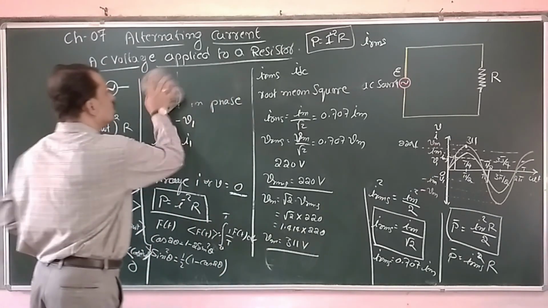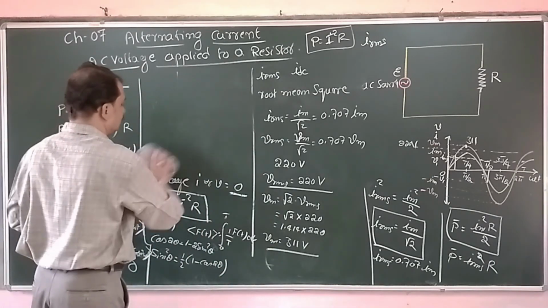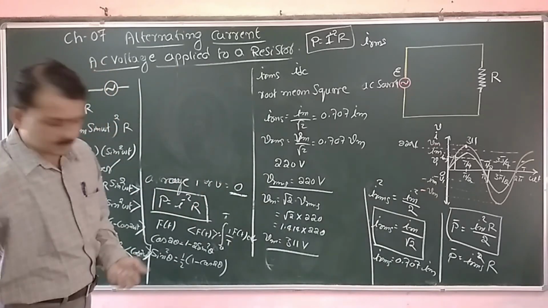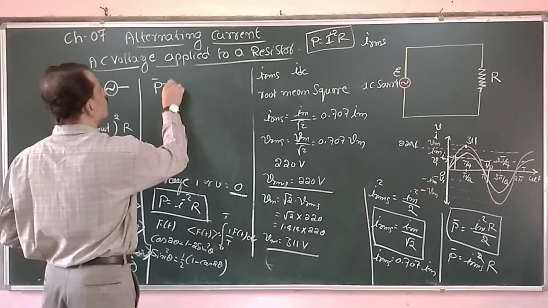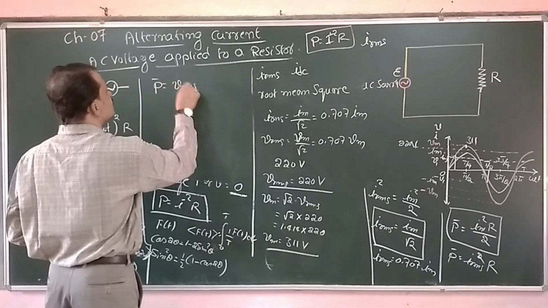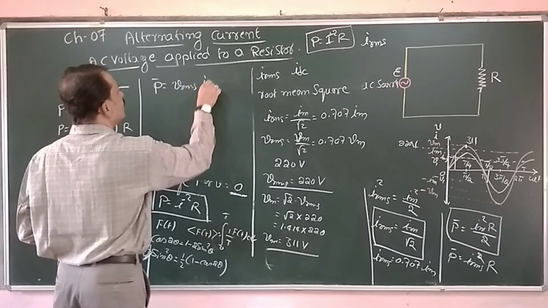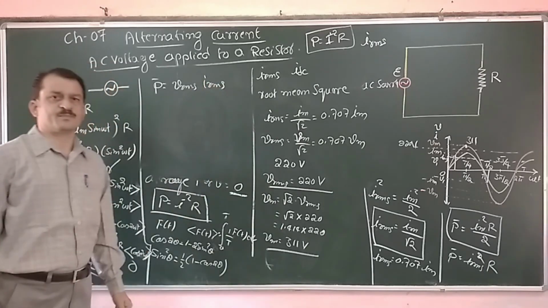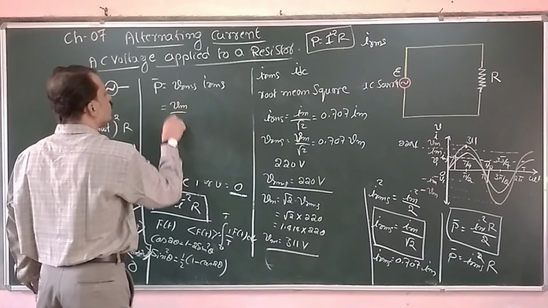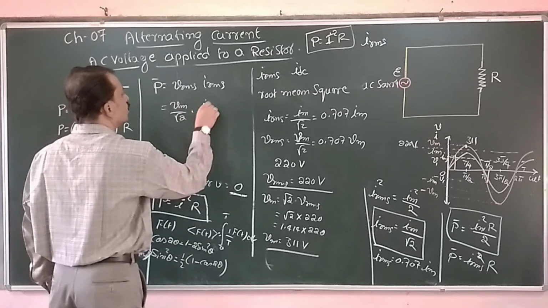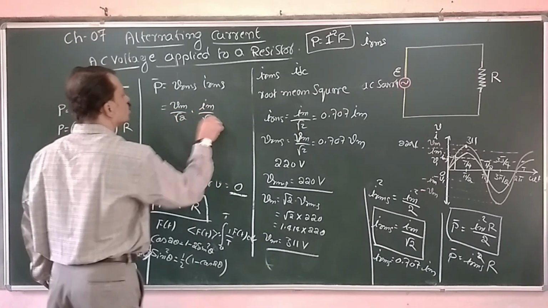So, the average power P bar is equal to VRMS into IRMS. In terms of peak values, it is Vm by root 2 into Im by root 2.